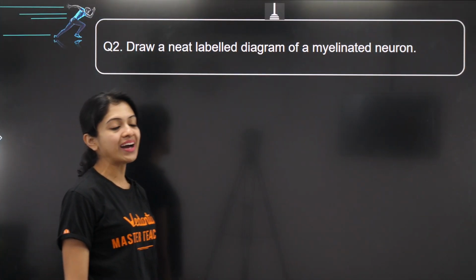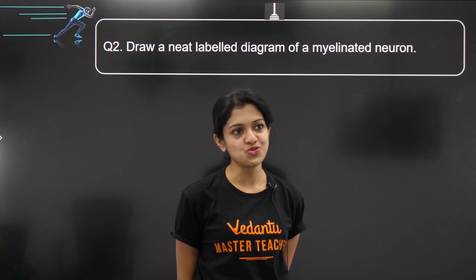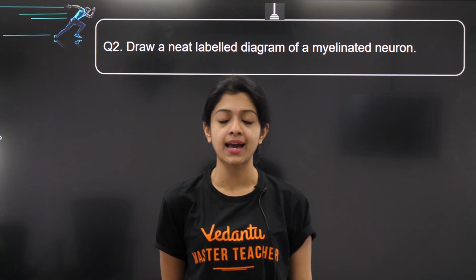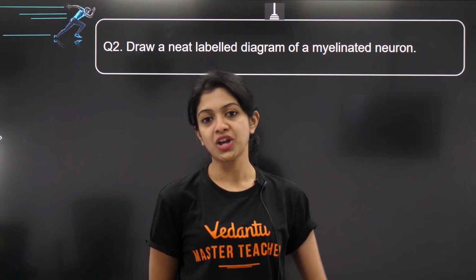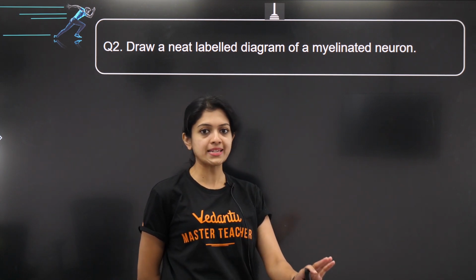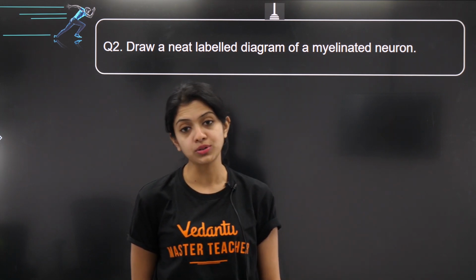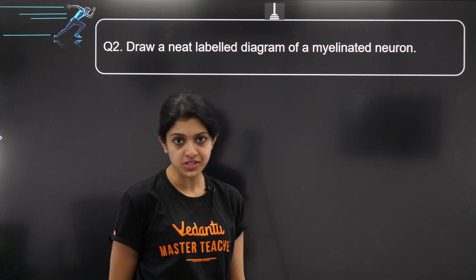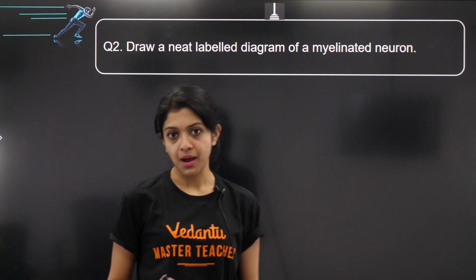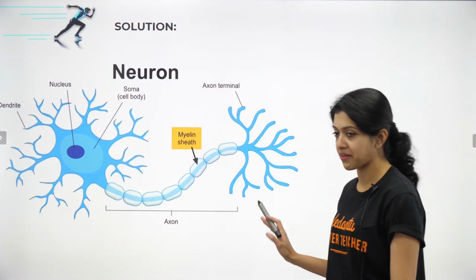The next one, draw a neat labeled diagram of a myelinated neuron. All right, a myelinated neuron, what do we mean by that? A neuron which has a myelin sheath. So probably some of you who don't know the basics may wonder, so are there non-myelinated neurons as well? Yes, absolutely. There are also non-myelinated neurons, but of course, myelinated neurons are much more effective. So how do you draw them? This is the diagram that I've put here for your reference.